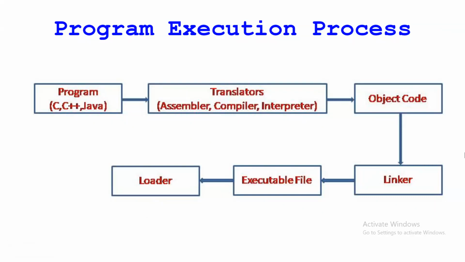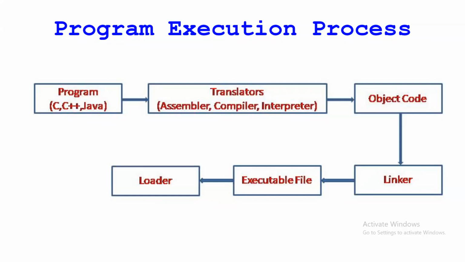In between, this link, and whatever these translators are, these will check only the syntax. Suppose a C program is there and you compile that program, or a CPP program. Whatever is the printf or scanf function, it checks only the format of that printf and scanf.